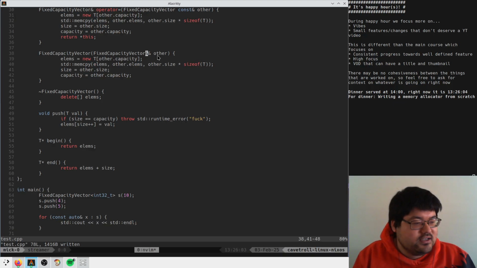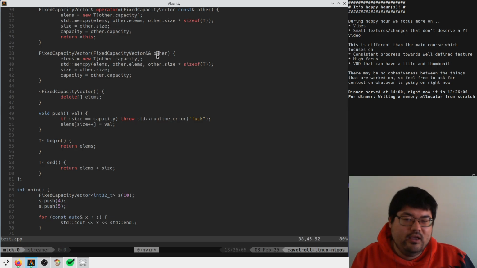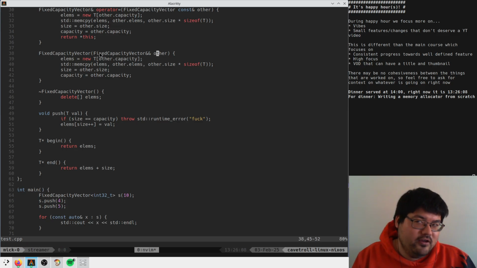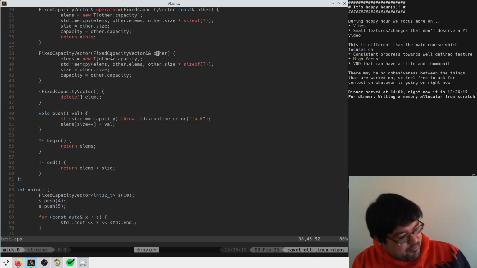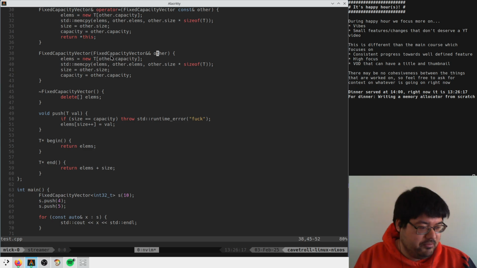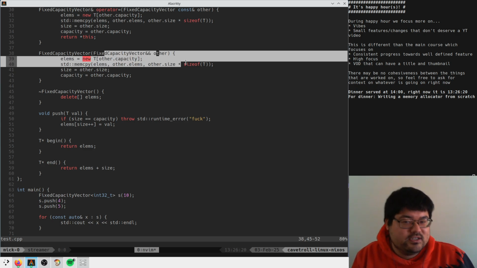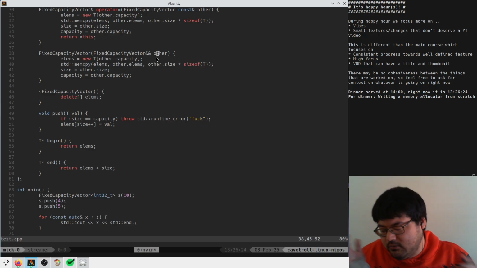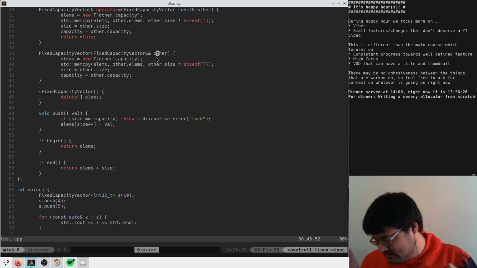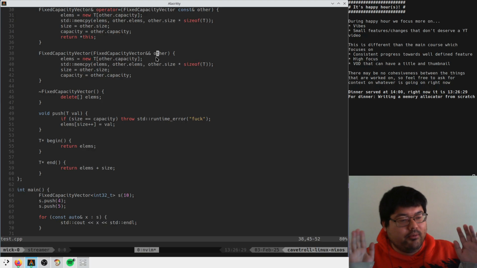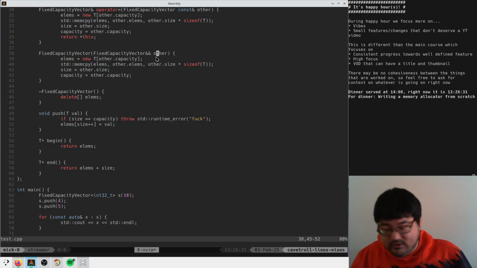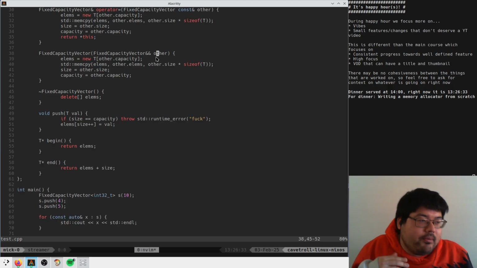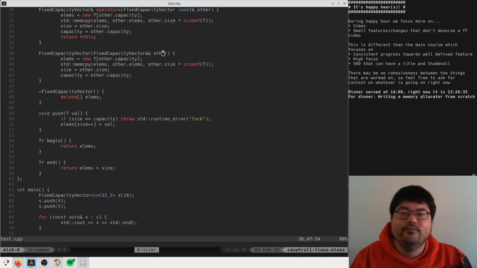Because it means different things in different contexts, right? If you use it in a template, it does something completely different than in a regular context, if my memory serves correctly. So you have to be really careful with that. But in this context, it means this thing's an R value reference, which means it's a thing that doesn't have a name. But if you write std move, you can convert a thing that does have a name into something that doesn't have a name. It's basically to say this was a temporary value, but you can treat things that aren't temporary values like they're temporary values. Because if it's a temporary value, you probably want to move out of it instead of copy out of it, right?